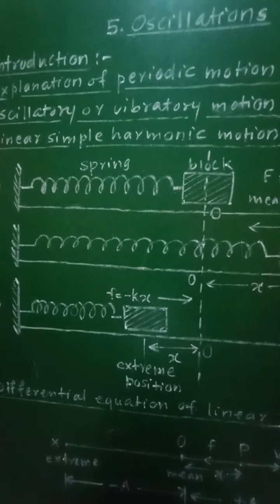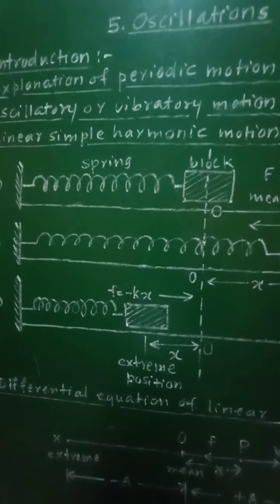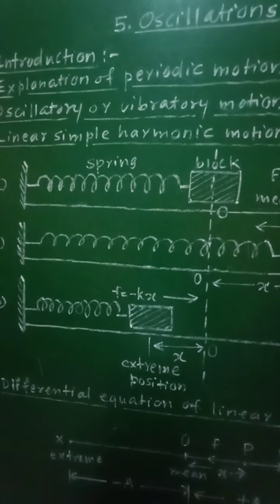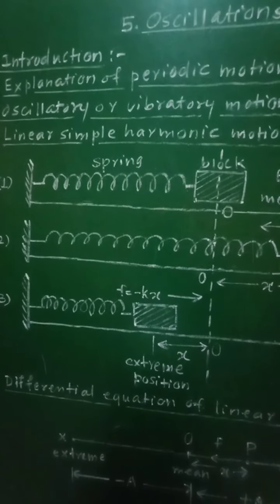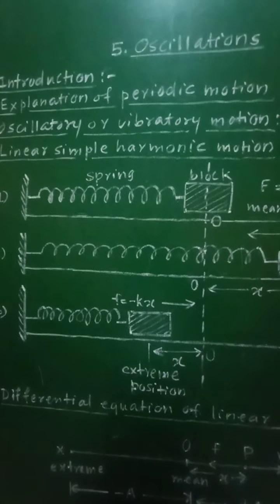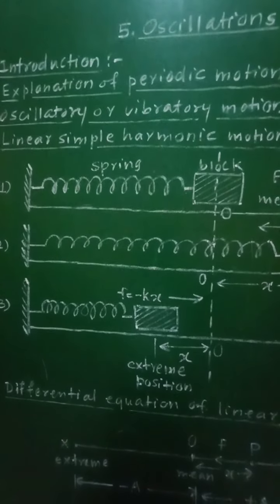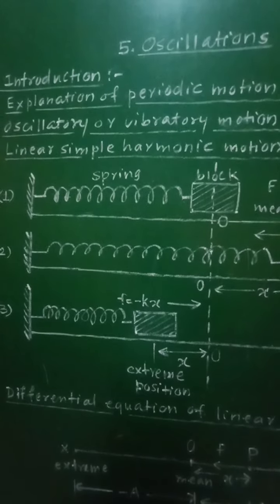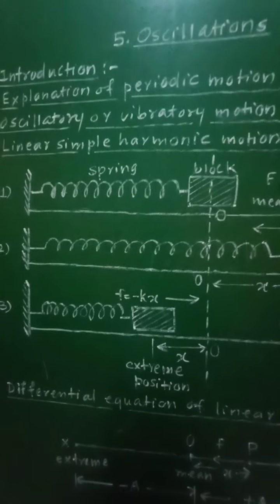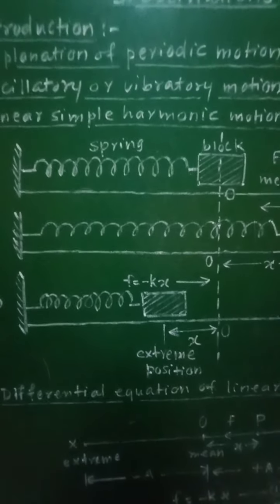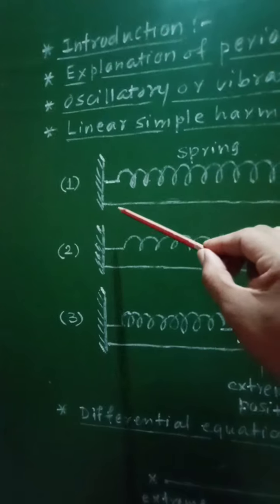The linear periodic motion in which the force acting on the body or acceleration of the body is directly proportional to its displacement from the mean position and its direction is opposite to that of the displacement of the body from the mean position is called linear simple harmonic motion. So in order to explain this linear simple harmonic motion, let us consider a rigid support.